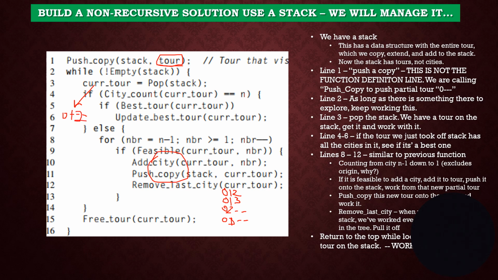And basically, this is going to keep going through these loops and it's going to build paths. Eventually, it's going to build a 0, 1, 2, 3 path. And when it does, that is going to trigger this up here. And it's going to say, hey, I found a path that's complete. It'll store that. Then it will pop that. It'll work back down the stack. Each time it works back down the stack, it's going to pop a partial tour and add to it. Eventually, it will search every possible tour that there is.